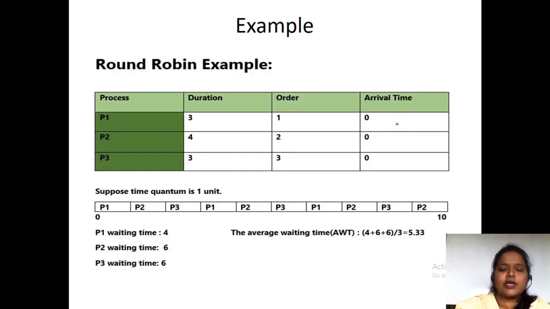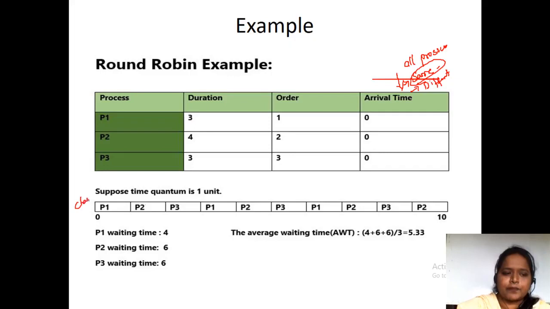Here we will see an example of the round robin scheduling algorithm. One thing you notice here is that all the processes arrived at the same time. You will consider two different cases: all the processes arriving at the same time, and all the processes arriving at different times. This is the example where all the processes arrived at the same time. Here, this is the chart, and you have to maintain a ready queue. I will draw the ready queue.